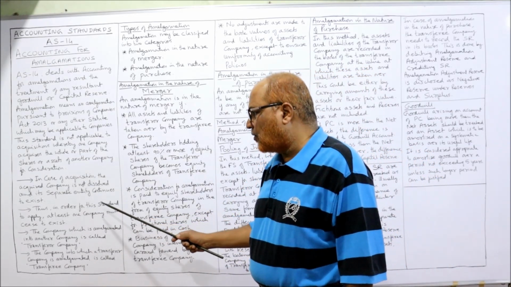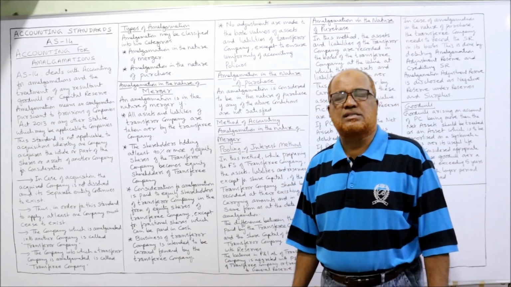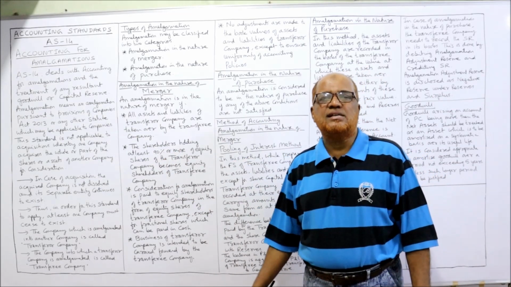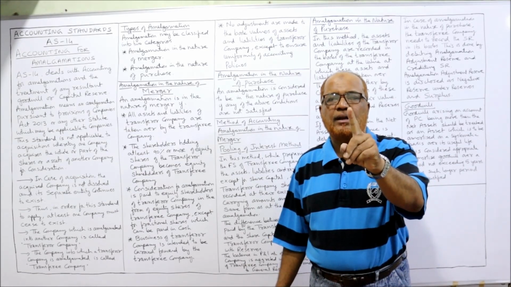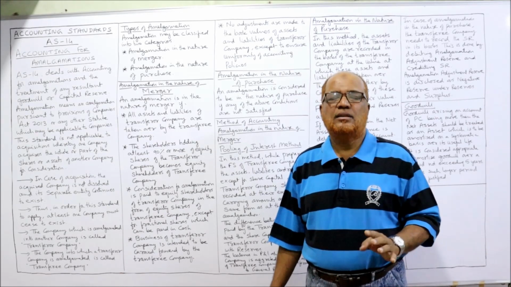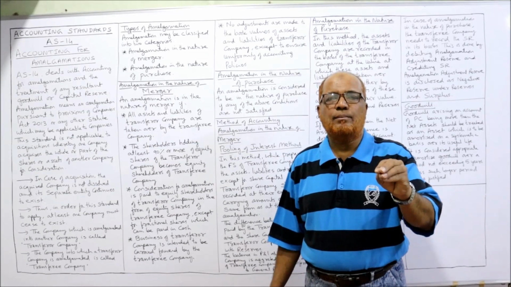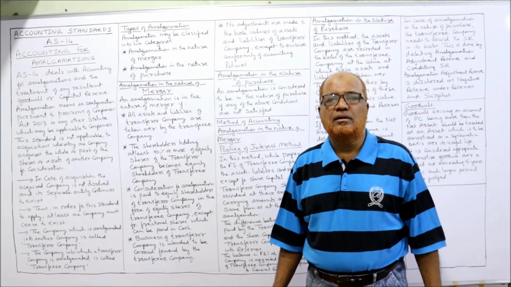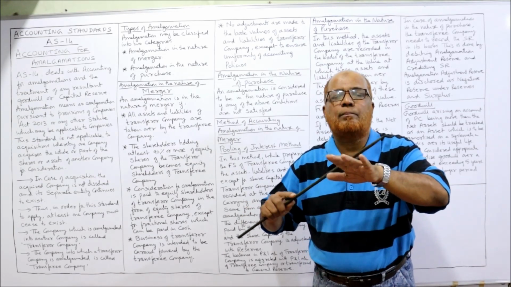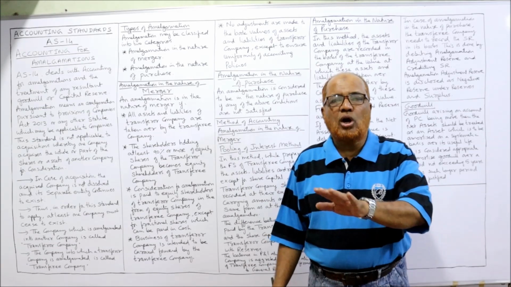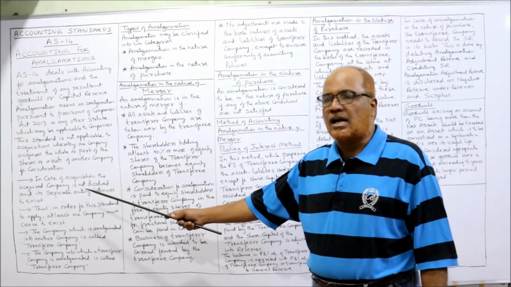Then, in order for this standard to apply, at least one company must cease to exist. AS 14 says this standard will apply only if one of the companies ceases to exist. That means one company should be completely dissolved. If ABC company acquires XYZ company, after acquiring, XYZ company should be completely dissolved. There should not be any legal status of XYZ company. Then only this standard will apply.